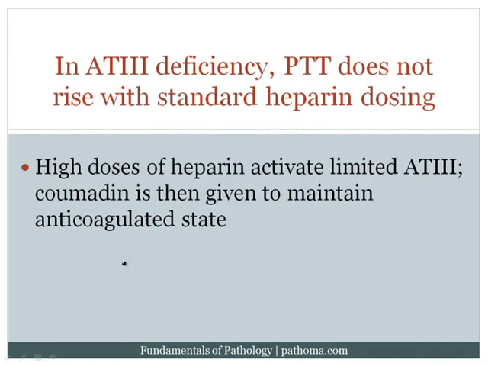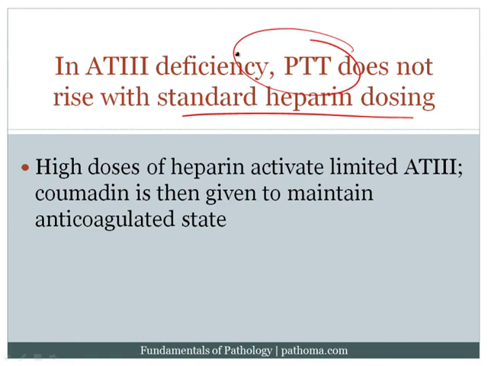One of the very interesting things in patients with antithrombin 3 deficiency is that if you give them heparin at a standard dose, the PTT will not rise. First of all, remember that when you give heparin, you expect the PTT to rise, and that's how you're going to monitor the heparin. By the way, the PT would also rise, but you use the PTT to monitor the heparin. So that's the first point. Now, in this particular deficiency, when you give heparin, the PTT does not rise. And why does it not rise? Because remember that heparin works by activating antithrombin 3. That's the way that heparin works. You give heparin, and then it binds and activates antithrombin 3. So in this particular case, when you gave heparin, there would be no antithrombin 3, and so there would be no effect of the heparin, and so the PTT would not rise.